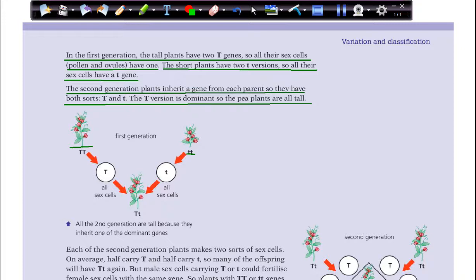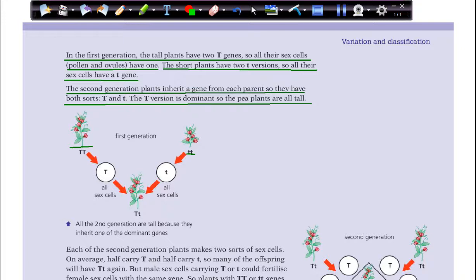You can choose any letter, but you have to remember, if you are representing dominant genes, you have to write it in capital letters, or uppercase letters. But if you are representing recessive genes, you have to write lowercase letters, or small letters.